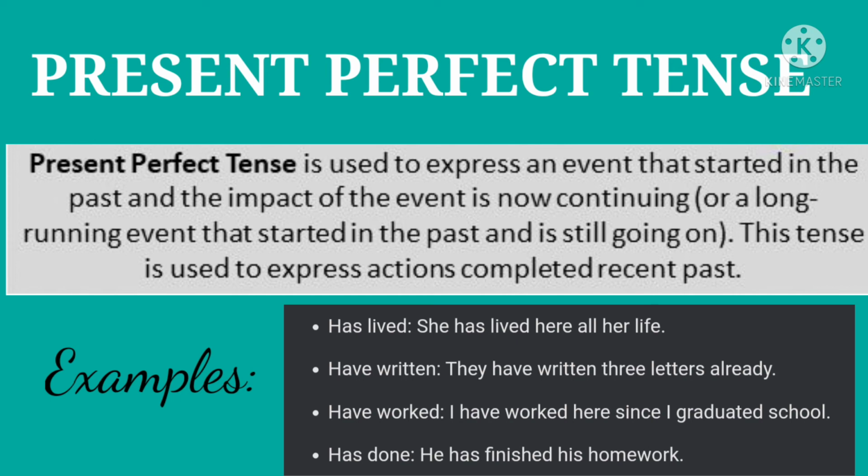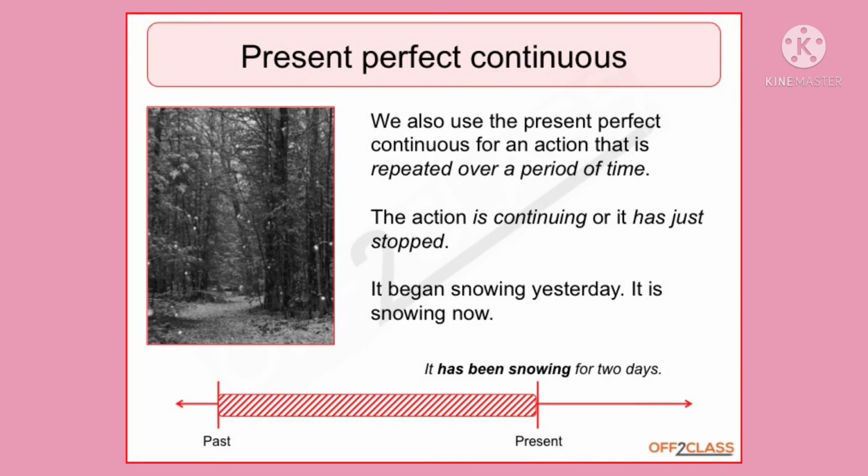Impact is still there. Now we come to the fourth form of the verb tense, that is present perfect continuous tense. This is the fourth part of the tense, that is simple present tense का fourth part है ये. Am I clear? Tenses are of 3 types: present tense, past tense, future tense. But now here we are talking about present tense and its 4 forms. First one was simple present tense. Second is present continuous. Third is present perfect. Fourth is present perfect continuous.